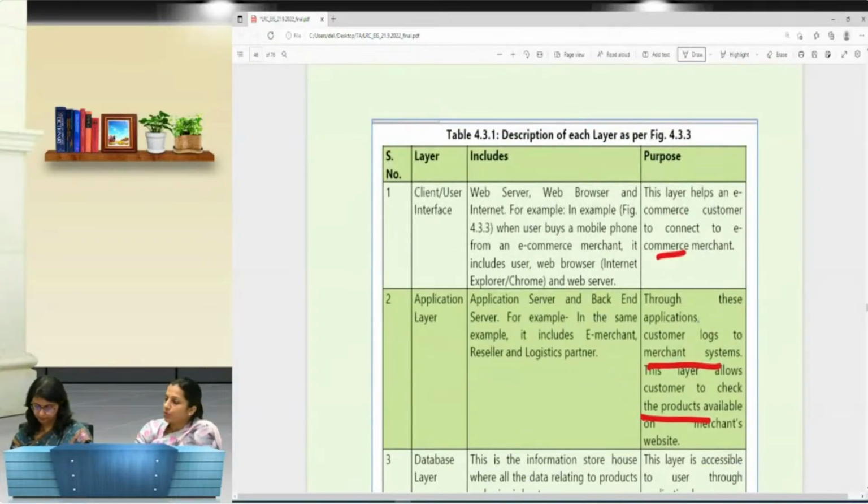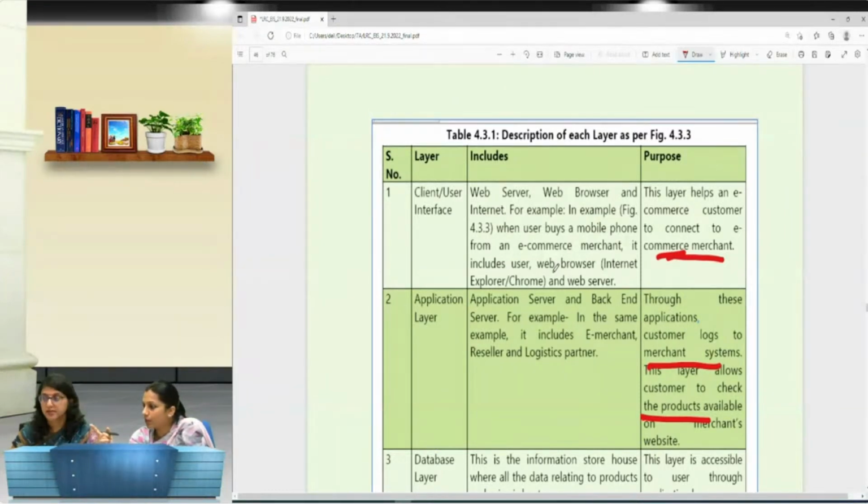It is written over there for the client and user interface: this is a layer that helps the customer connect with the e-commerce merchant. They are asking about this question, so I am emphasizing it a little. Many of them are asking about the client interface. Yes, this one. Whereas the application is basically how the customer can log on to the system and check the product, right? An example is given over here. For example, when a user buys a mobile phone from the e-commerce merchant, it includes a user, web browser, and web server. So that is how the client and user interface link with the website.